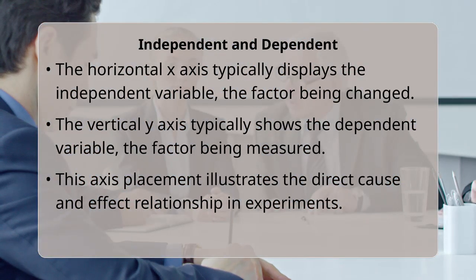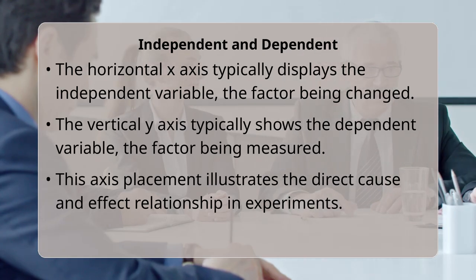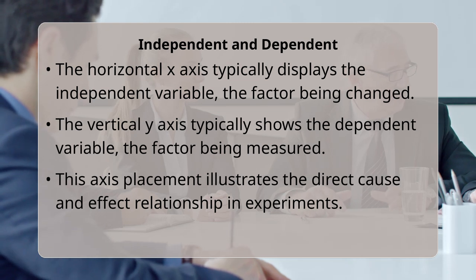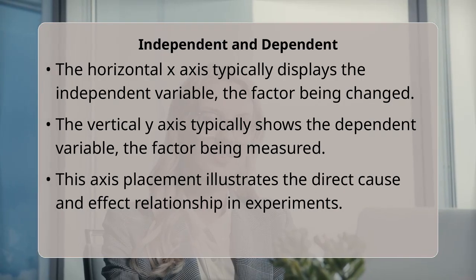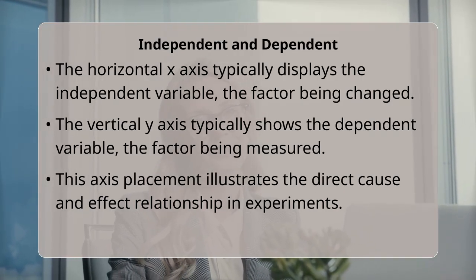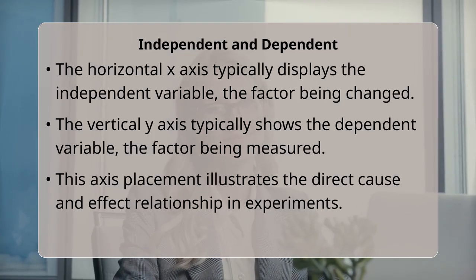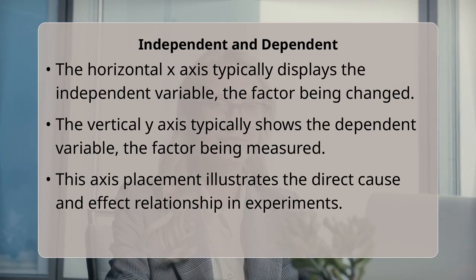This arrangement isn't arbitrary. It follows a fundamental principle of scientific inquiry. In an experiment, we deliberately manipulate one thing, the independent variable, to see its effect on another thing, the dependent variable. By placing the independent variable on the x-axis and the dependent variable on the y-axis, the graph visually illustrates this cause and effect relationship, making it easy to see how one factor influences the other.